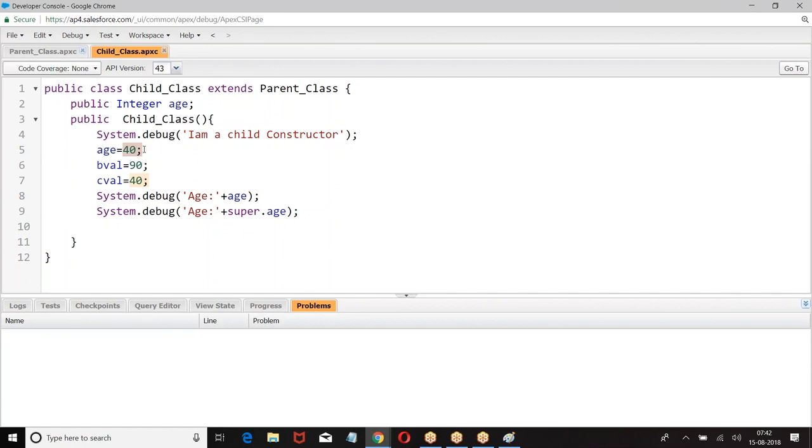The parent has a variable, and the child has the same variable. When both of them have the same variable, the child will dominate the parent. So when I say age, the child class age will be coming. I don't want the age value from the child, I want the age value from the parent. Then I will use a keyword called super.